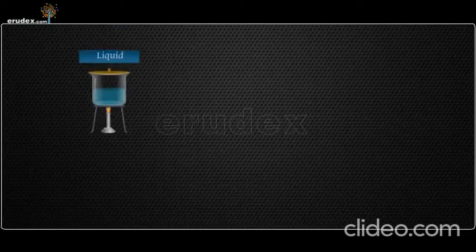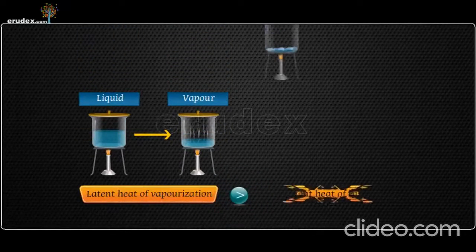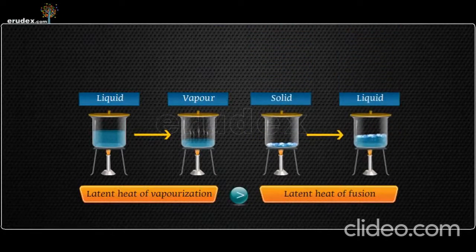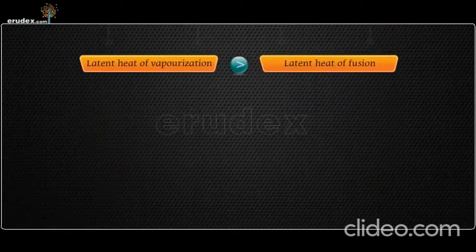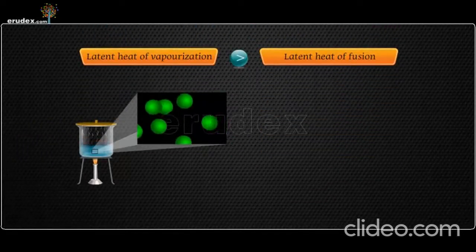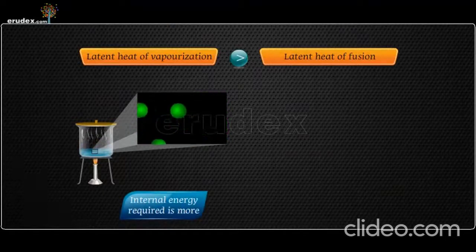The latent heat of vaporization is always greater than the latent heat of fusion of the same substance. This is because the internal work required to separate the molecules and make them independent of each other is large when the substance changes from liquid to vapor.